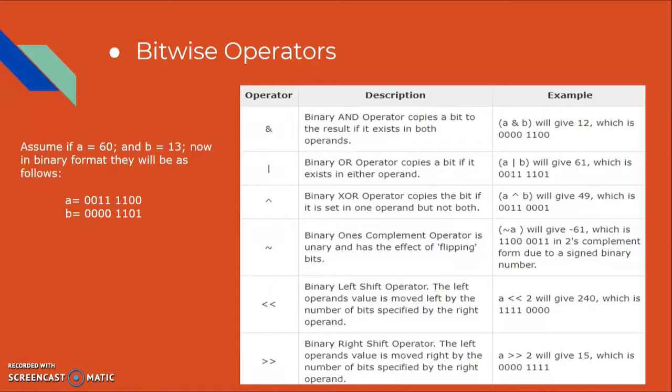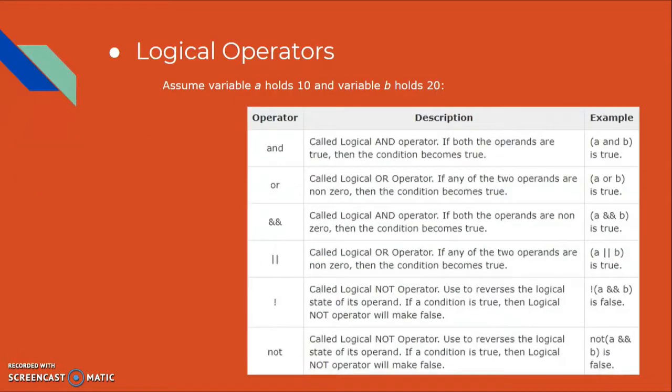And we have the bitwise operators. In Ruby, bitwise operators are allowed to operate on the bitwise representation of their arguments. Here we have an example of some bitwise operators, with descriptions and also examples.